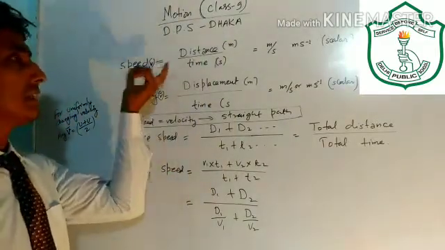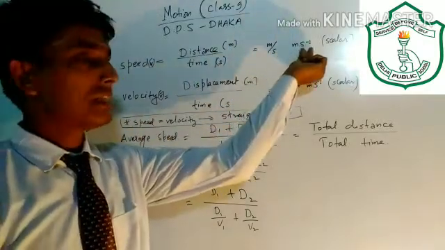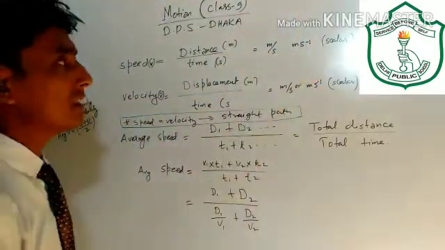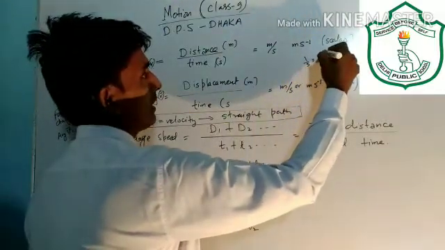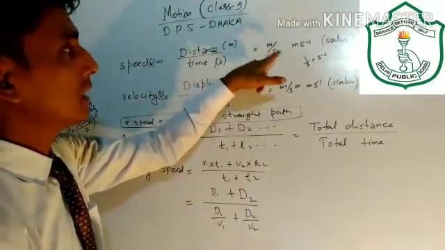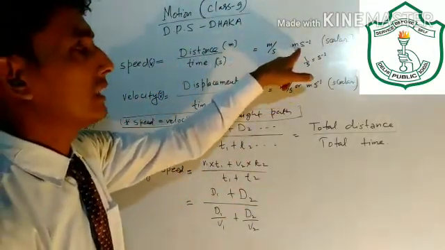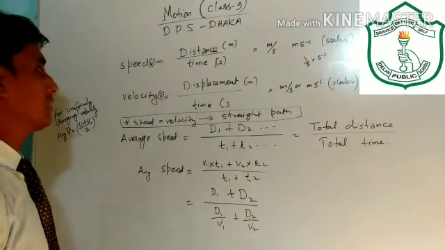Therefore the unit of speed is meter per second, and you can write it as meter second inverse. Second inverse means 1 by s is written as s inverse. So here meter per second means meter into 1 by s. Therefore it can also be written as meter s inverse.